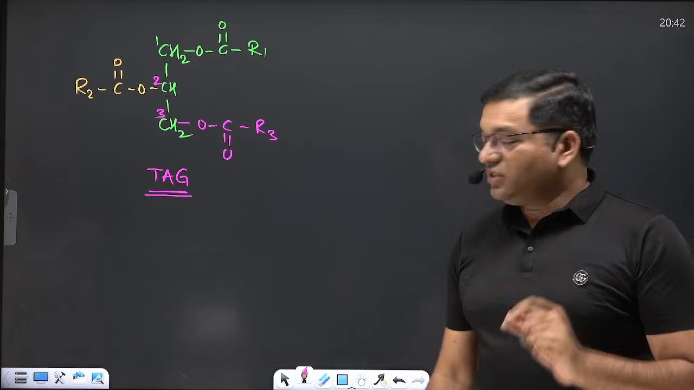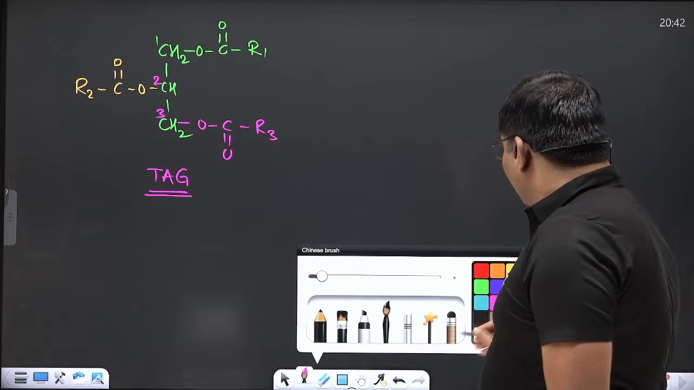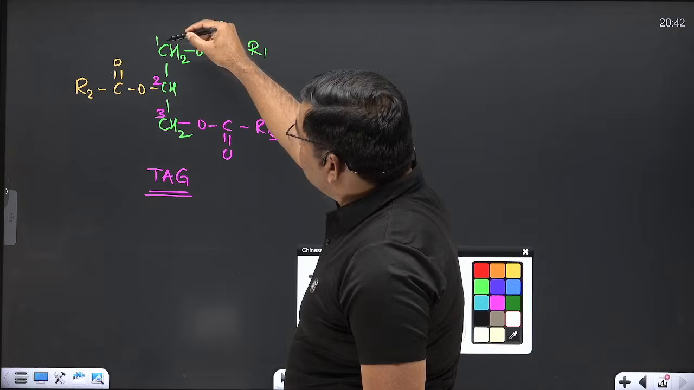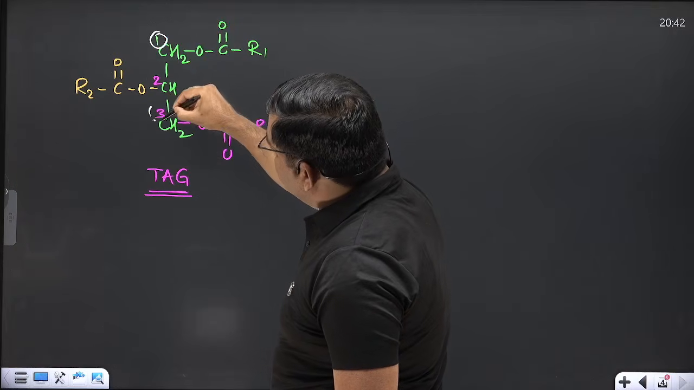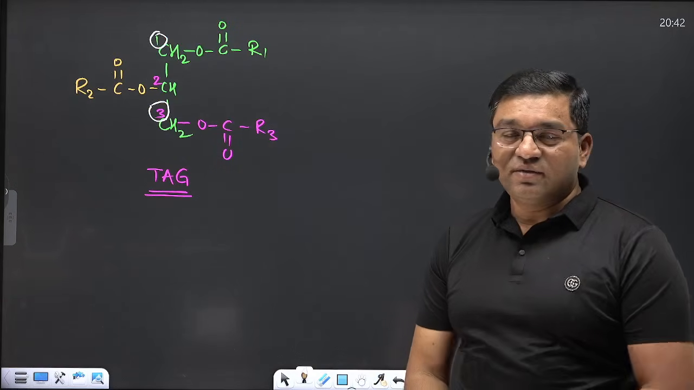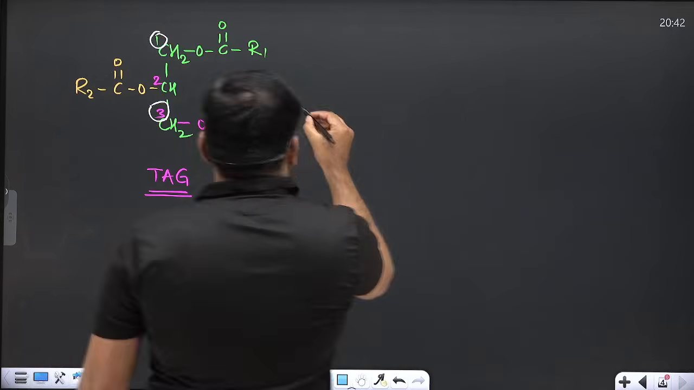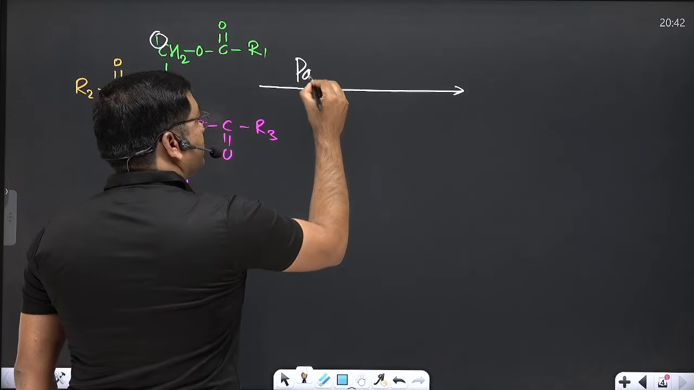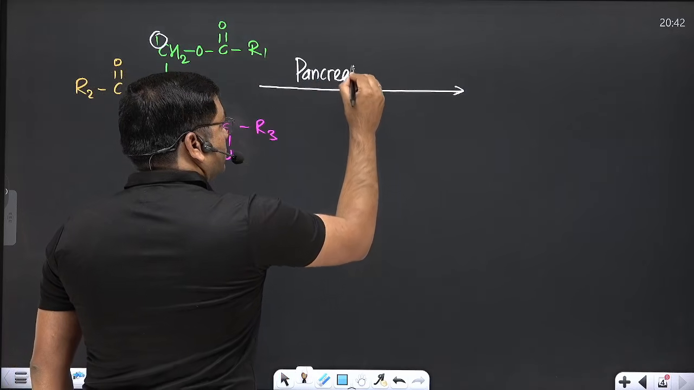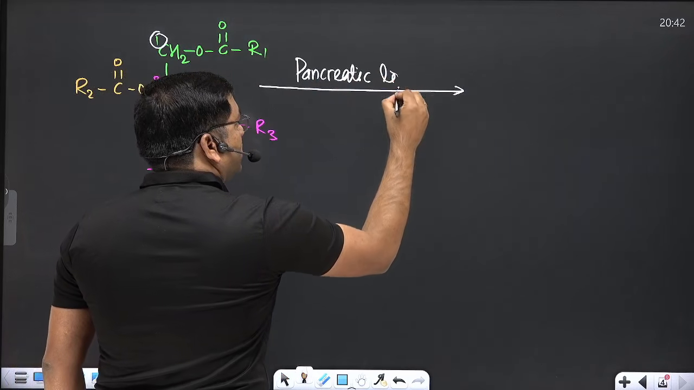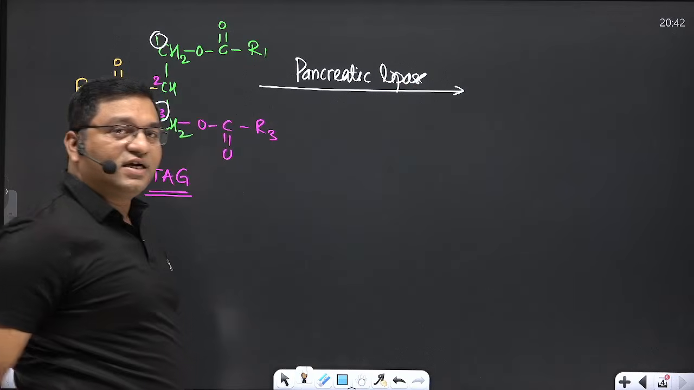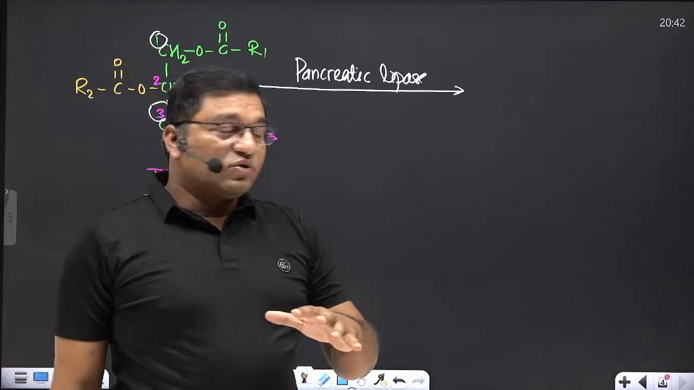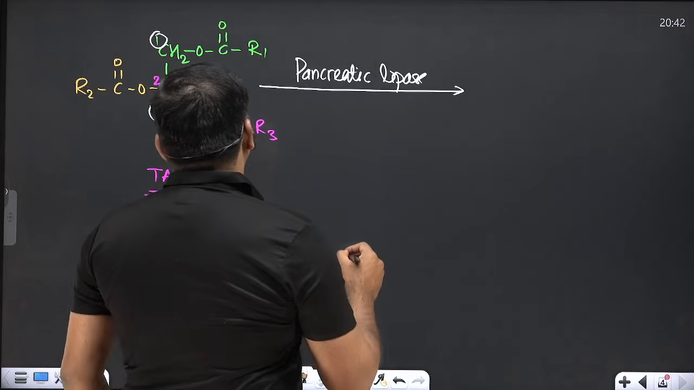There is action of pancreatic lipase. Pancreatic lipase will act on this triacyl glycerol, specifically at C1 and C3 in a stepwise manner. So it is acted upon by the pancreatic lipase, which is the important enzyme in digestion of lipid. Pancreatic lipase will act on C1 and C3 in stepwise manner, and it causes the formation of this compound.